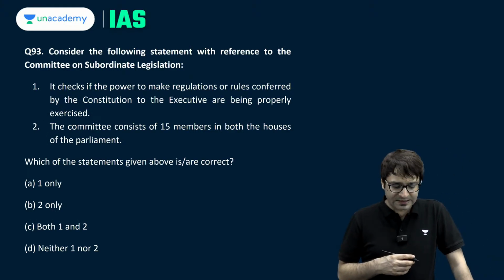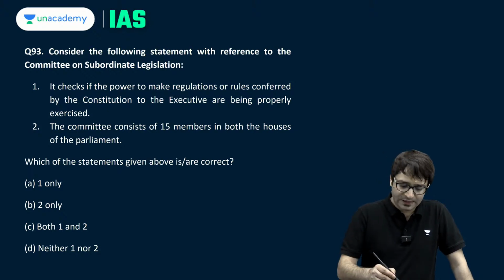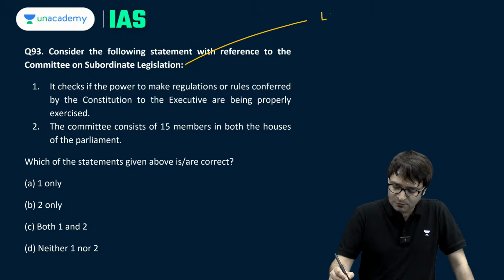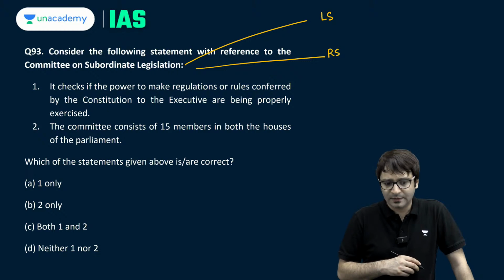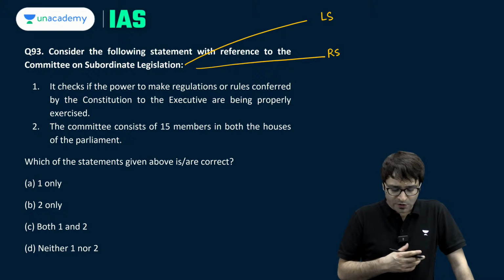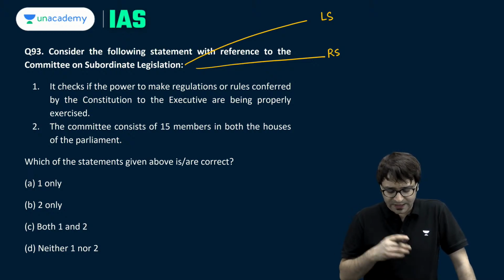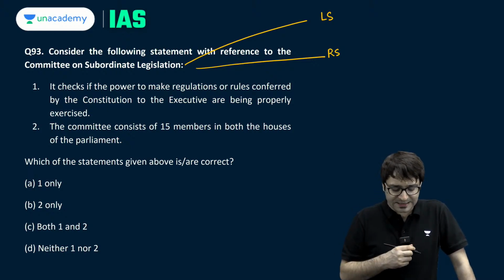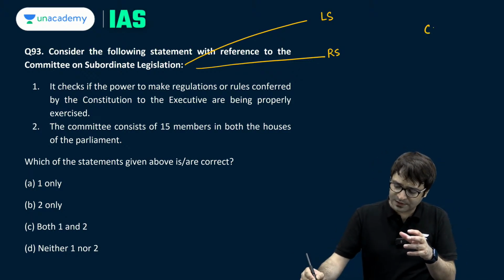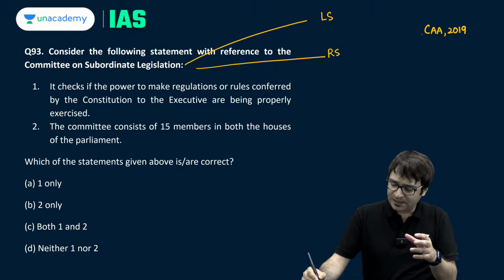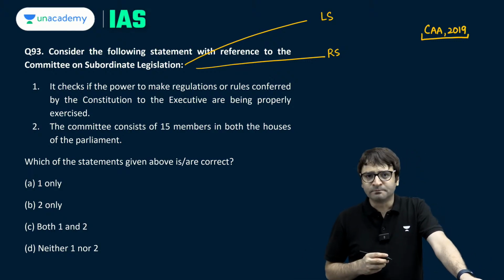Let's look at another question. Consider the following statements with reference to the Committee on Subordinate Legislation, which is present in Lok Sabha. It is present in Rajya Sabha as well. It checks if the power to make regulations or rules conferred by the Constitution to the executive are being properly exercised. For example, Citizenship Amendment Act was passed by the Parliament in 2019.